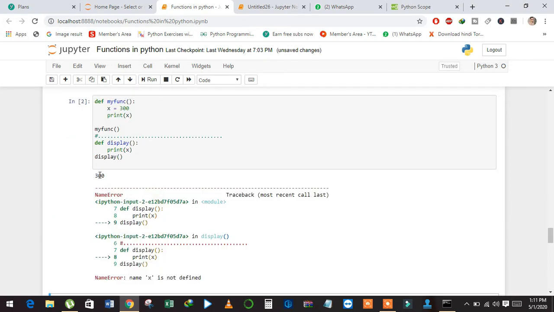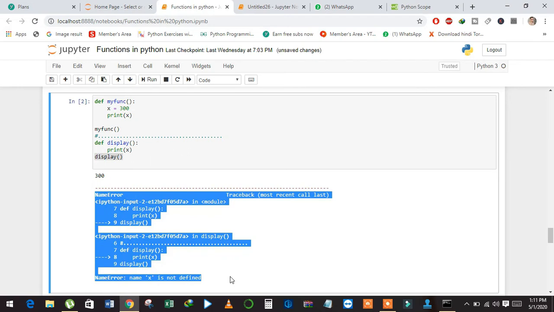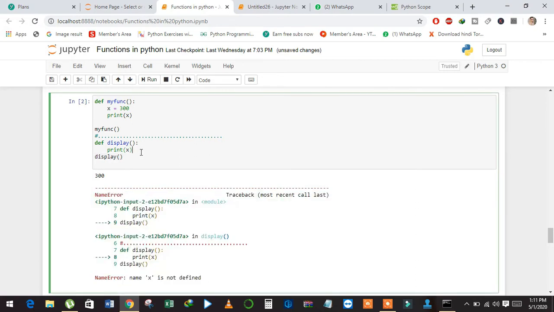The first function returns 300, and when I call the second function display it returns a message: name x is not defined, because we want to access x, which is a variable of myfunc. That's why it returns an error message.